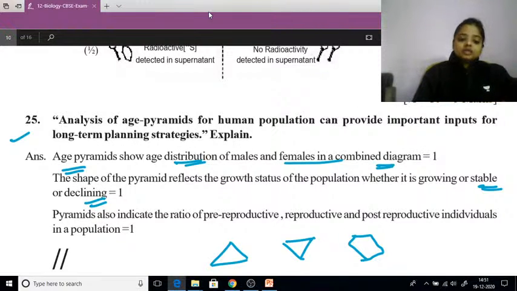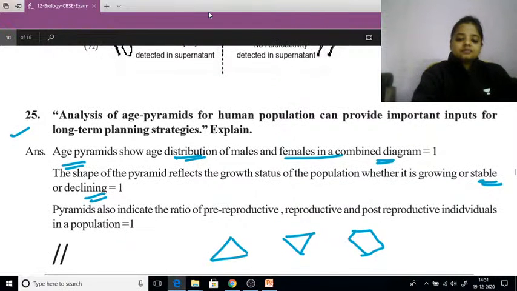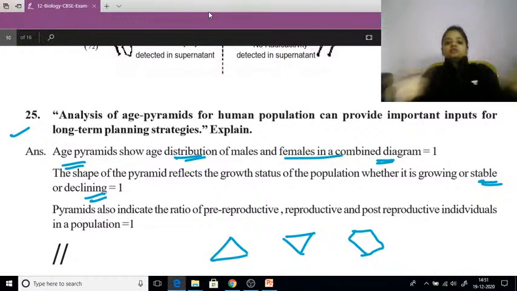Pyramid also indicate the ratio of pre-reproductive, reproductive and post-reproductive individuals in the population. So by looking at the pyramid, if the number of young ones, okay, newborns will be more and the number of old person will be very less, तो हम इस टाइम पे क्या बोलेंगे, प्री रिप्रोडक्टिव पॉपुलेशन इज मोर एज कंपेयर टू दी पोस्ट रिप्रोडक्टिव.